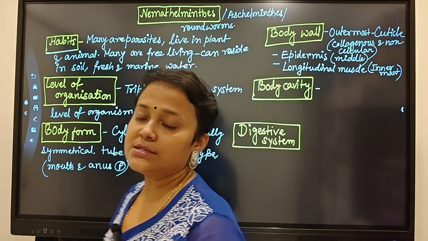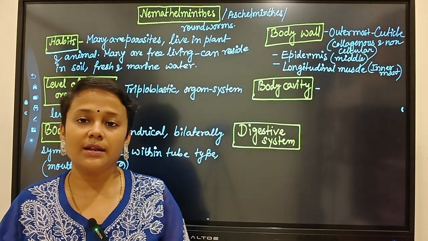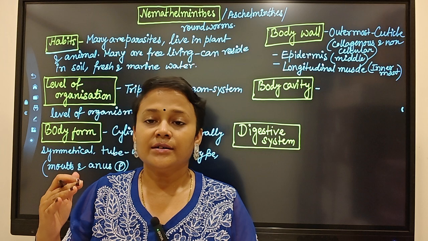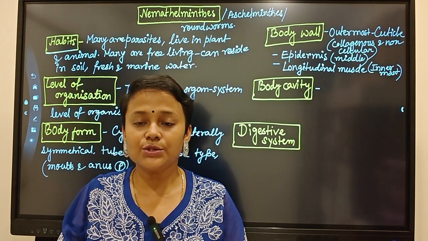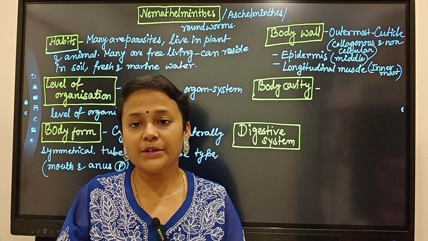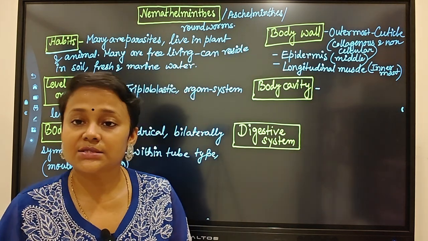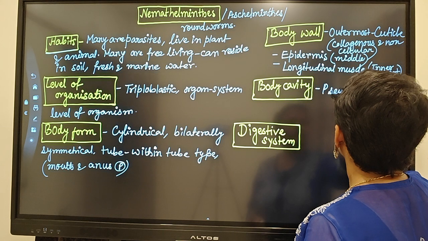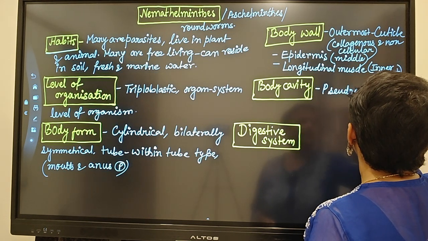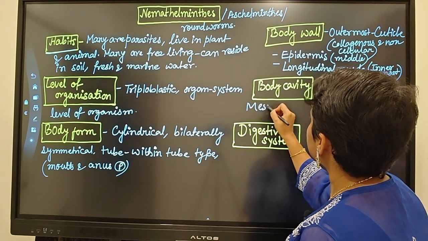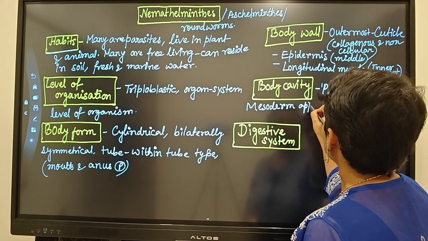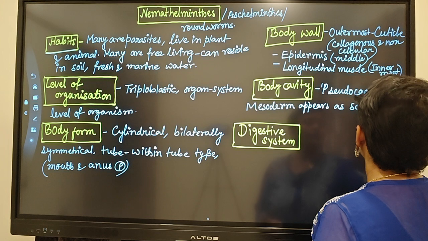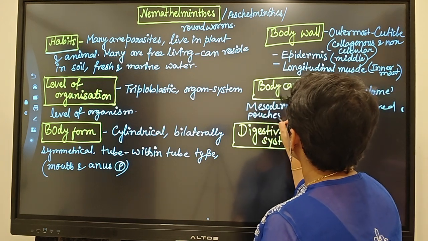Instead of a continuous mesodermal layer, the mesoderm appears as scattered pouches, and the cavity between the mesoderm and the body wall, or between the mesoderm and the gut wall, is called the pseudocoelom.